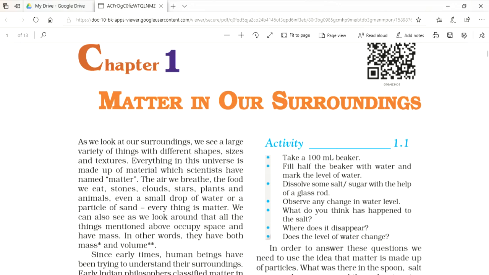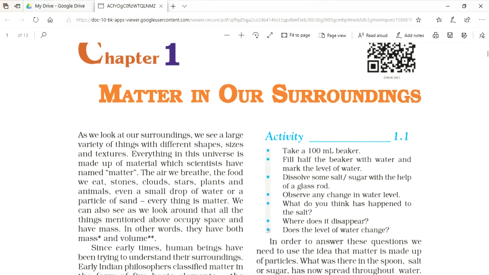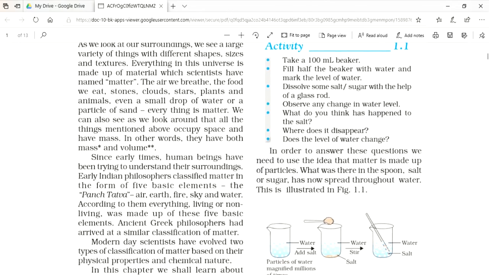So they were also called Panch Tattva. Modern day scientists classify matter according to their physical and chemical properties. So first we will understand the physical nature of matter.